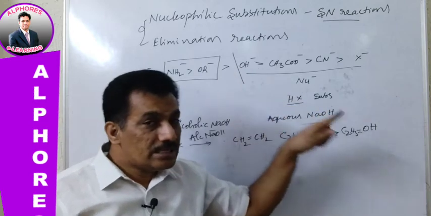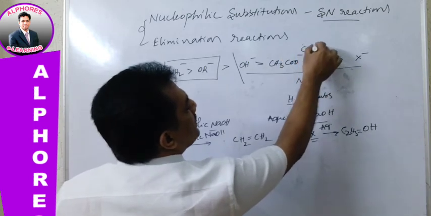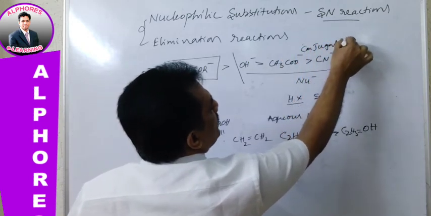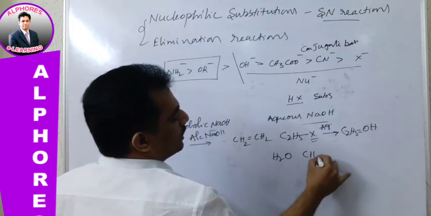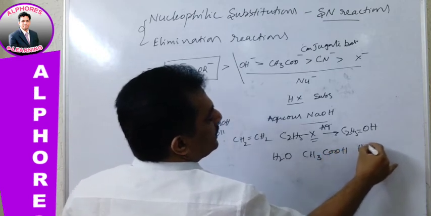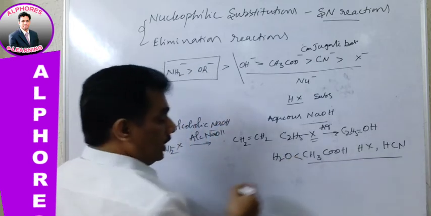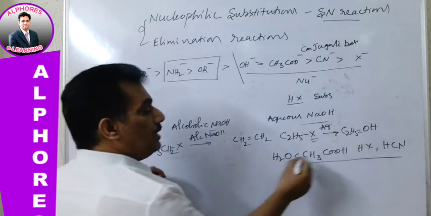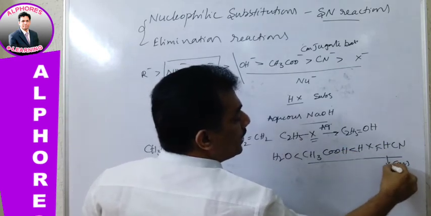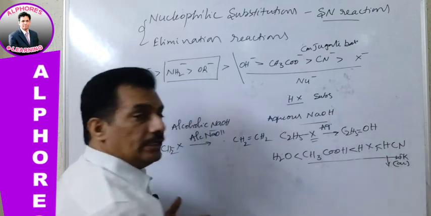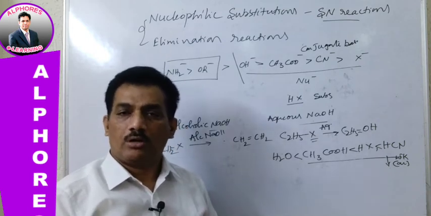OH minus and less than OH minus. How to identify? All these are conjugate bases of acids. Let us consider H2O as an acid, and CH3COOH or HX or HCN, all these are acids stronger than H2O, is it not? So when acids are strong, conjugate bases will be weak. Already you know it is nothing but conjugate acid base theory. A strong acid will have a weak conjugate base, a weak acid will have a strong conjugate base.